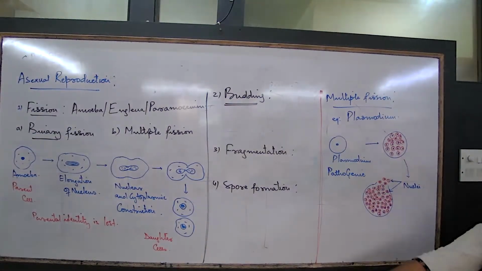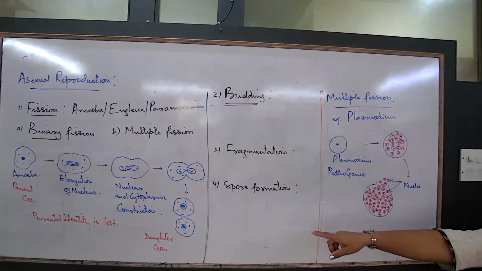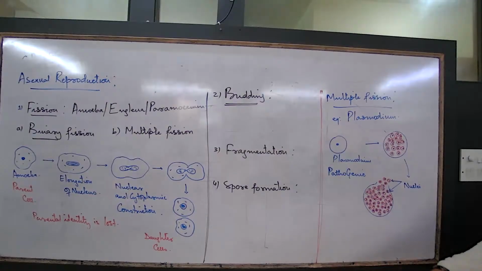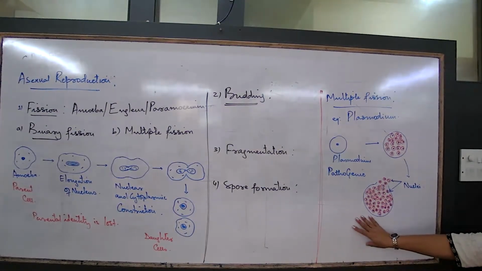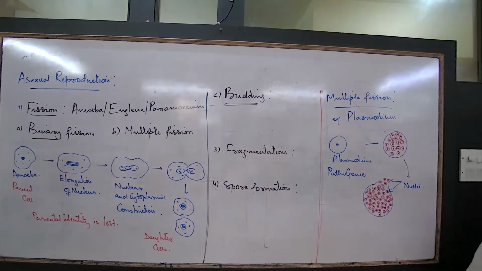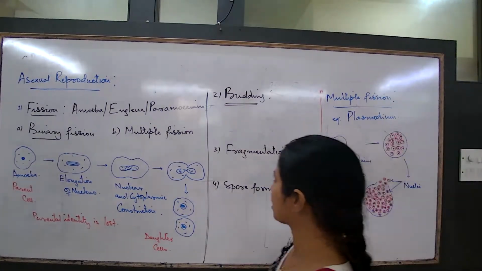Number 3, two daughter cells are formed in binary fission. And on this side, numerous daughter cells are formed. Let us go to the next method, budding.